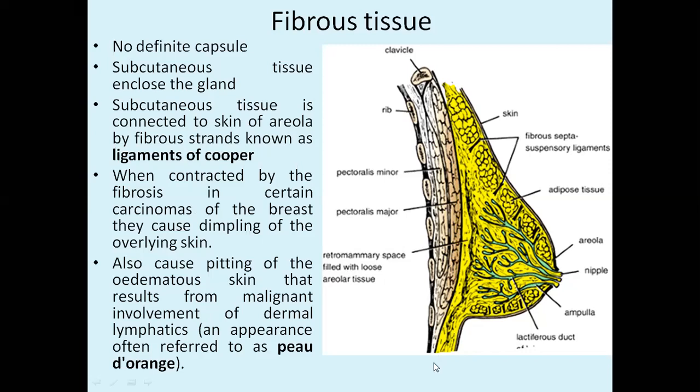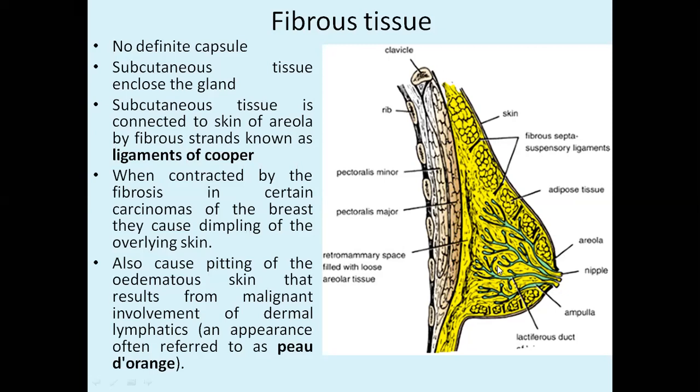The suspensory ligaments are structures extending from the pectoral fascia. Suppose this is the mammary gland, resting over pectoralis major, below which you find pectoralis minor, and higher up you find subclavius. That means this is the mammary bed. The fascia covering the pectoralis major is the pectoral fascia. From the pectoral fascia till the skin, there are structures which suspend the mammary gland, called the suspensory ligaments of Cooper. These suspensory ligaments of Cooper keep the mammary gland erect.